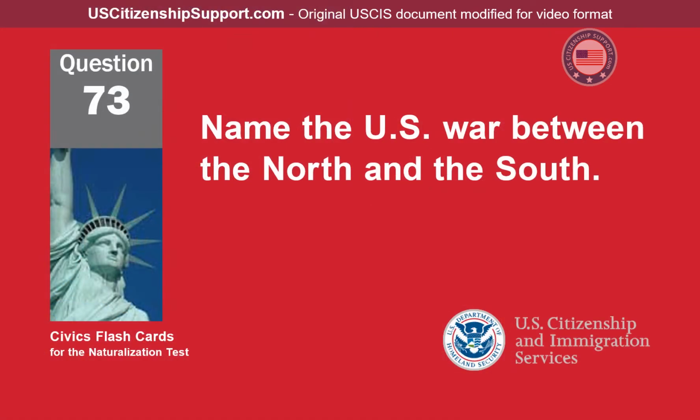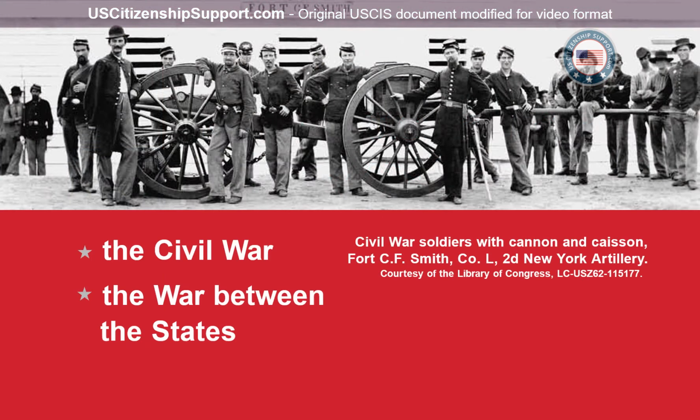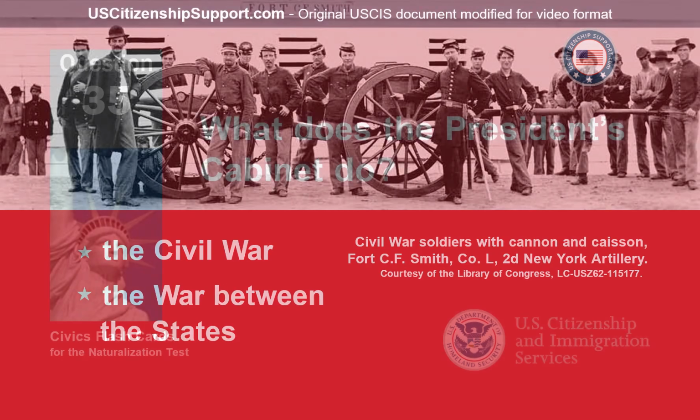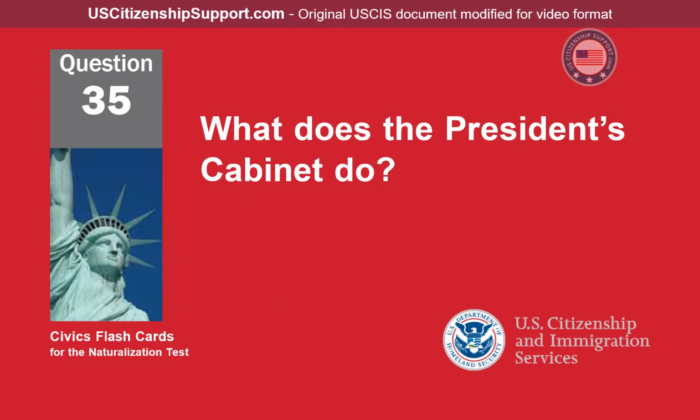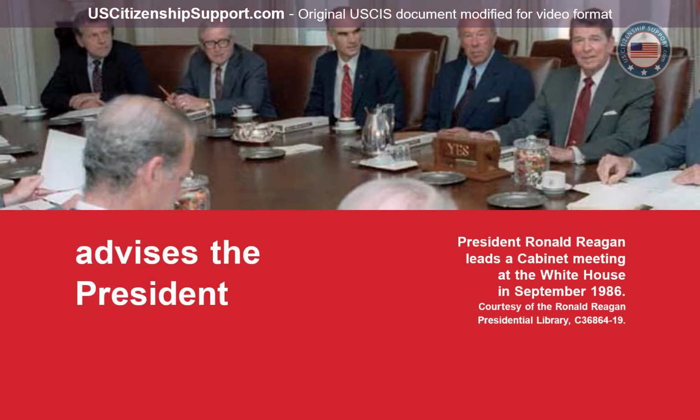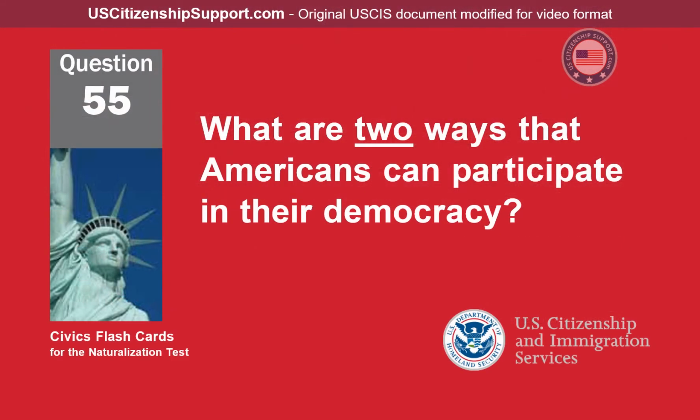Name the U.S. war between the North and the South. The Civil War, the war between the states. What does the President's cabinet do? Advises the President. What are two ways that Americans can participate in their democracy?